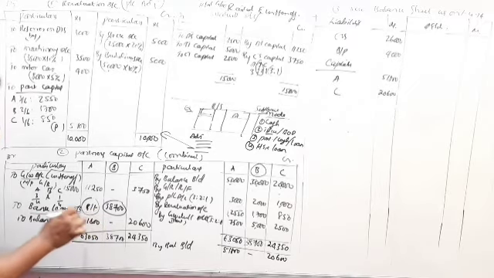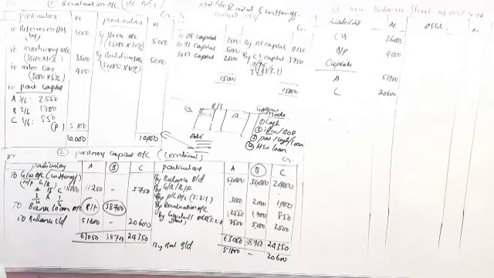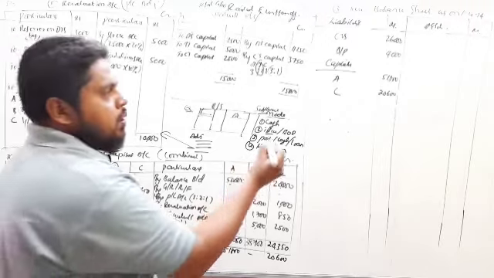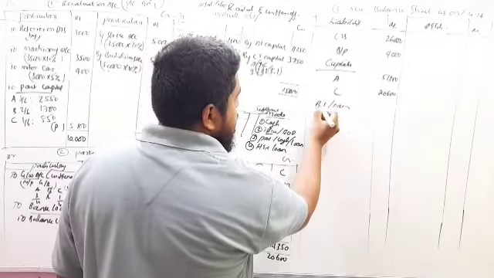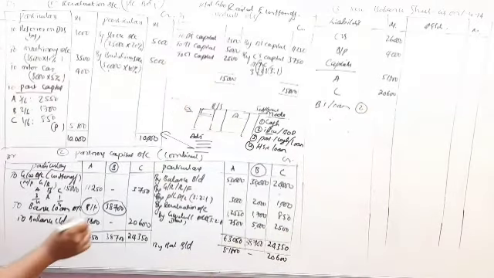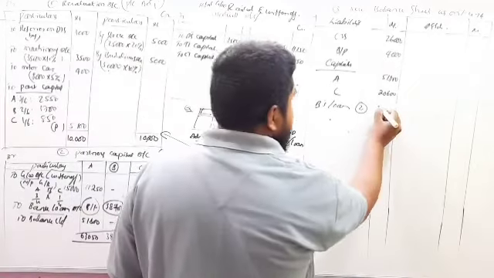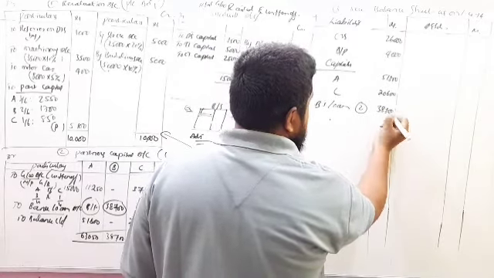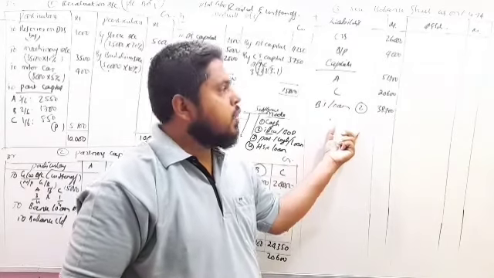So this 38,700, whose loan is it? B's loan here. So B's loan will become a liability to the continuing partners. Now B's loan we have to record separately, as per step 2, partners' capital account. So this B's loan 38,700 separately. This will become the liability to the remaining partners.